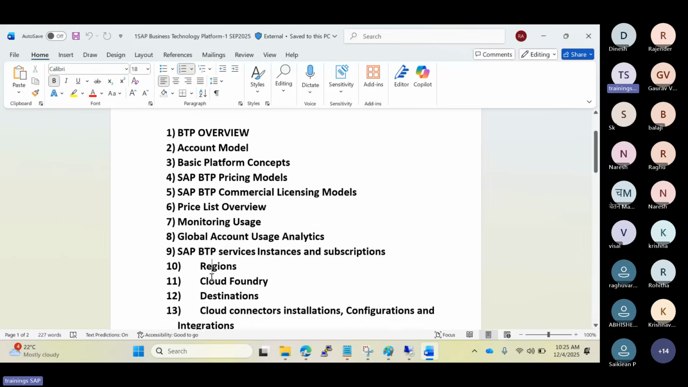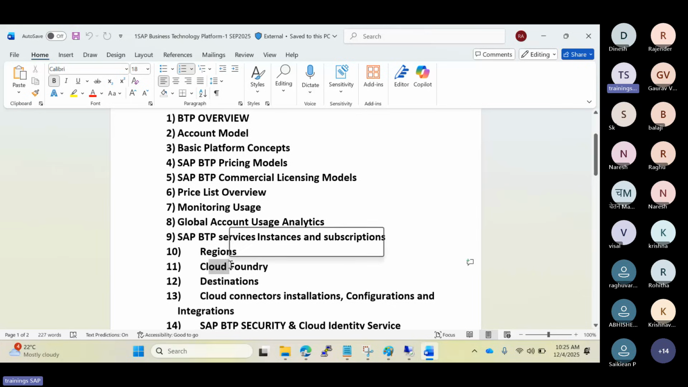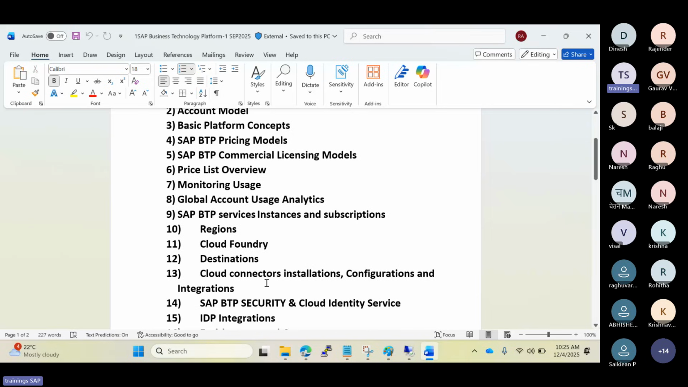Then regions concept, Cloud Foundry environment concept, destinations concept in the BTP, similar to the SM59 destinations. Then how your backend systems will talk to the BTP, meaning cloud connectors, integrations, and configurations.